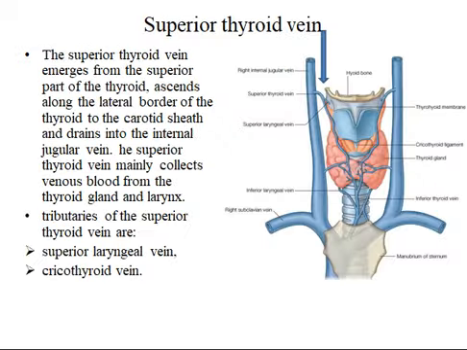Superior thyroid vein. It arises from the superior part of the thyroid, ascends along the lateral border of the thyroid to the carotid sheath and drains into the internal jugular vein. The superior thyroid vein mainly collects venous blood from the thyroid gland and larynx. Tributaries of superior thyroid vein are superior laryngeal vein and cricothyroid vein.